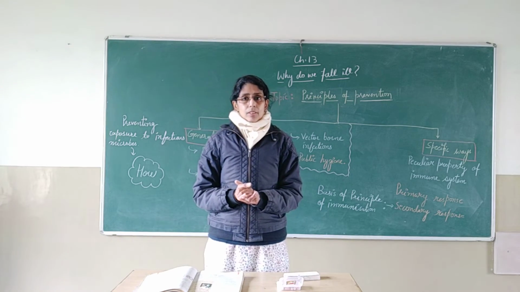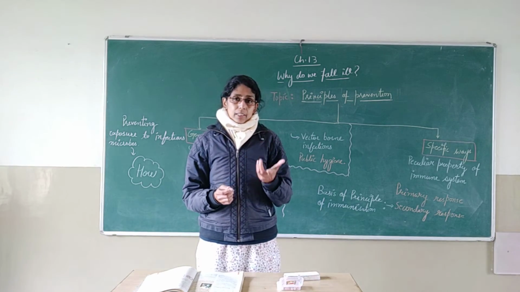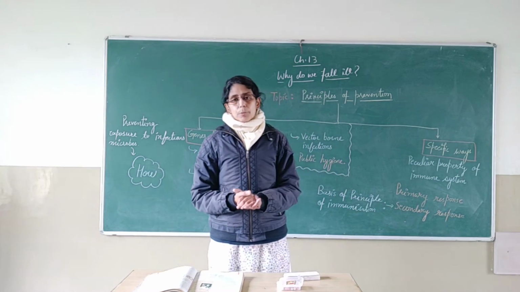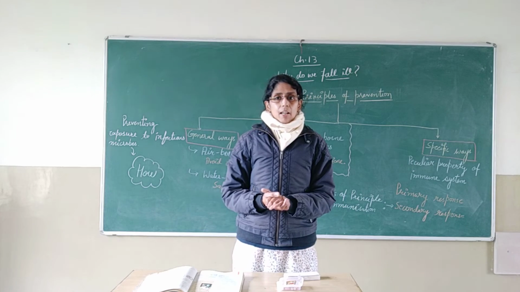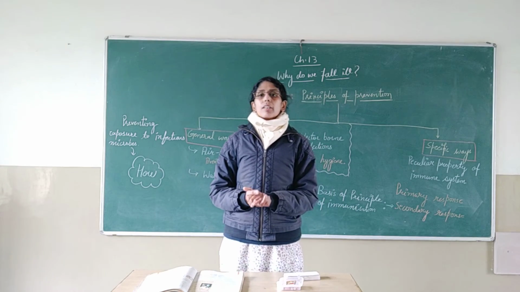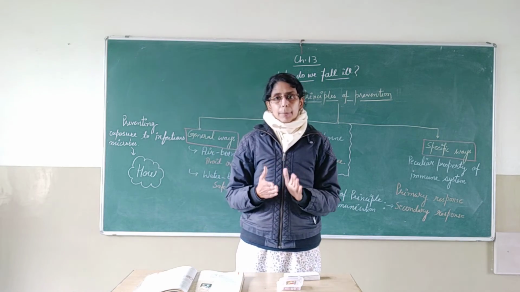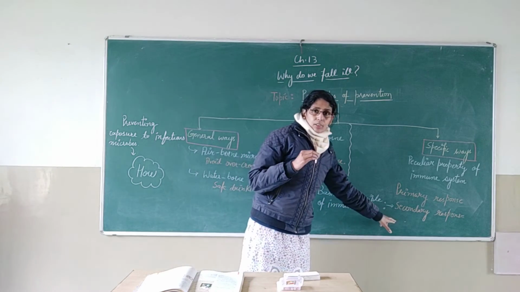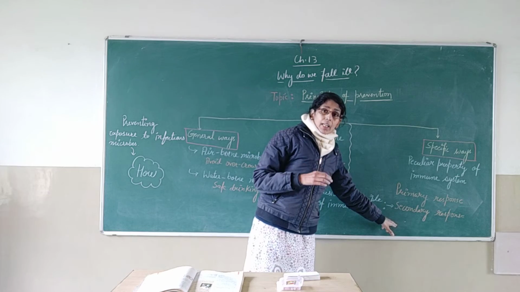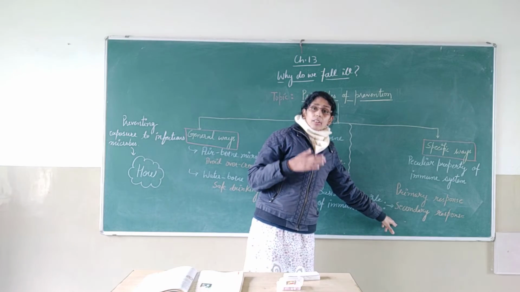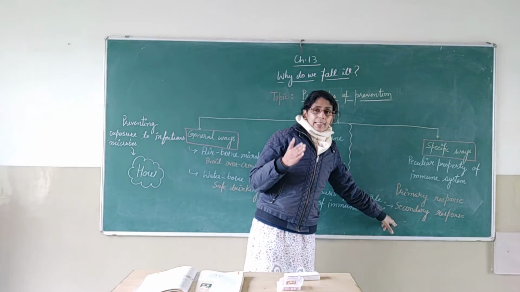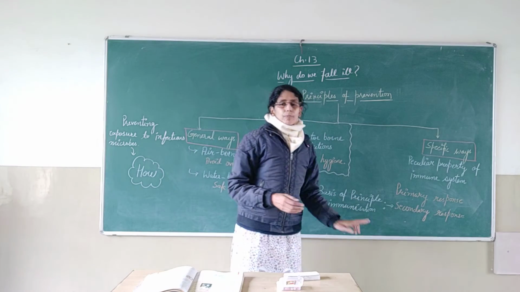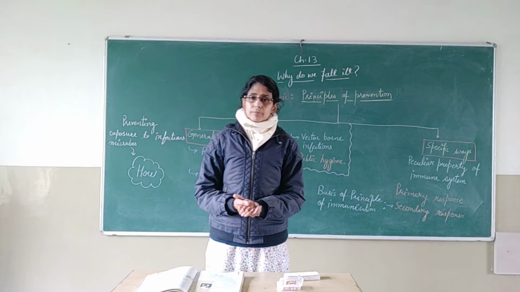So the secondary response that happens on the second or subsequent exposures is going to be very quick and stronger as compared to the primary response. If you have understood why the secondary response is stronger, then this is the basis of the principle of immunization.